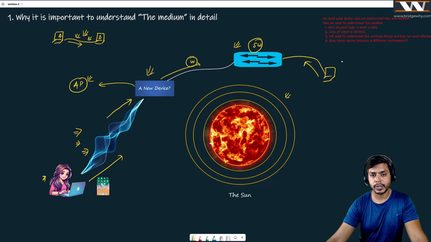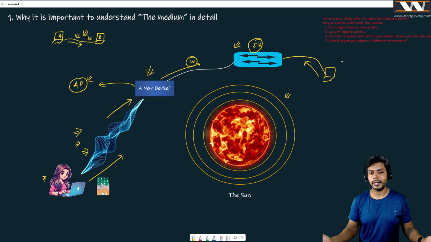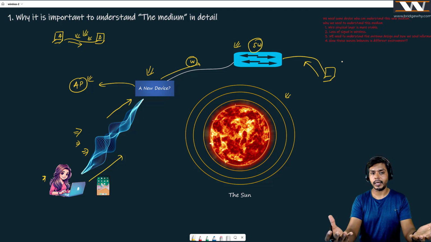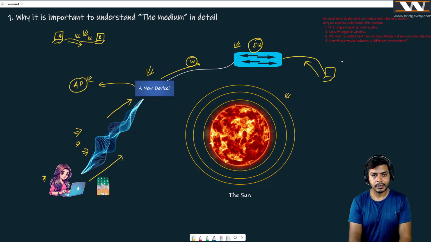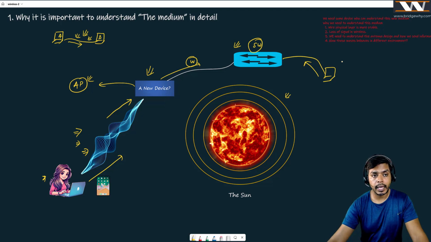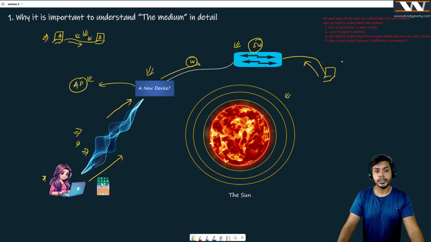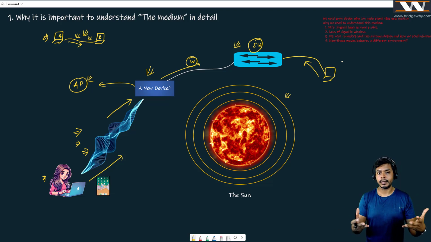One end of this device is going to be connected with my switch. The other end is not connected anywhere. It is just carrying the packets from the air. Everything is in the air now. And I'm explaining the reason why we need to understand this medium: unlike a wired medium, the energy is everywhere. If you want to design a wireless network, you need to understand where exactly this energy is.